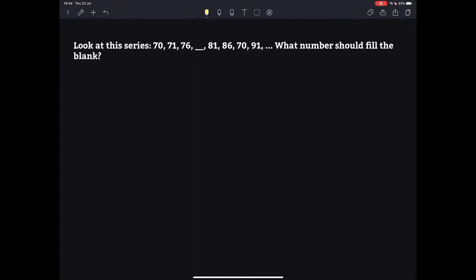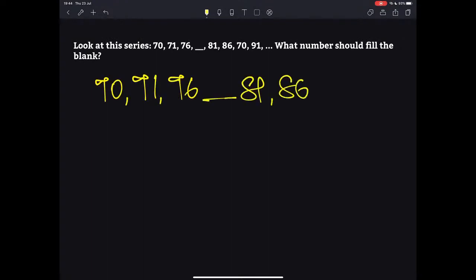Now we have a few numbers here: 70, 71, 76, dash, 81, 86, 70, 91, and so on. What we have to do here is find out the missing number. Can someone identify the number which is missing? So let us try to identify.